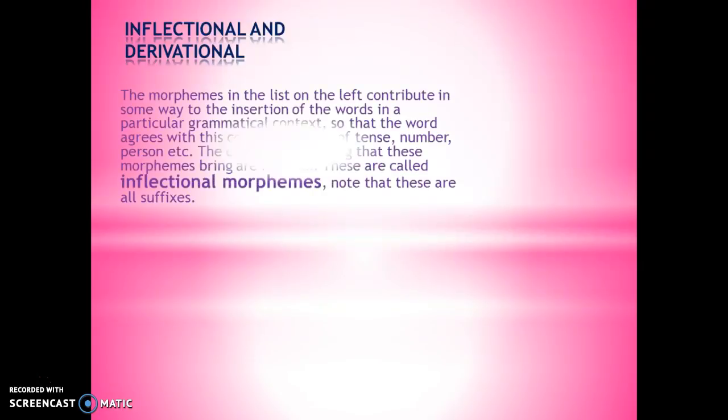Inflectional and derivational. The morphemes in the list on the left contribute in some way to the insertion of the words in a particular grammatical context, so that the word agrees with this context in terms of tense, number, person, etc. The changes in meaning that these morphemes bring are minimal. They are called inflectional morphemes. Note that these are all suffixes.